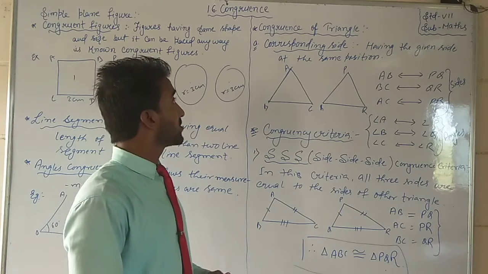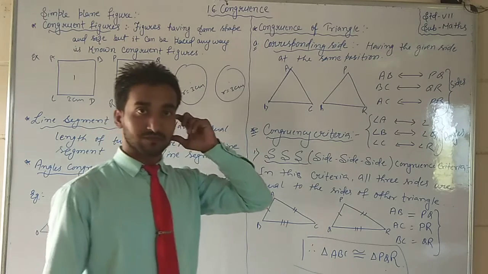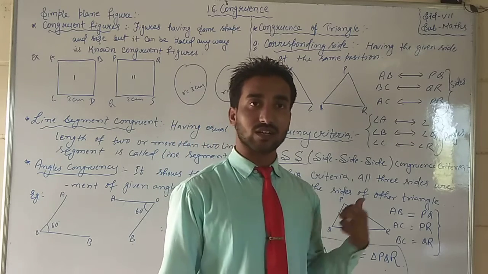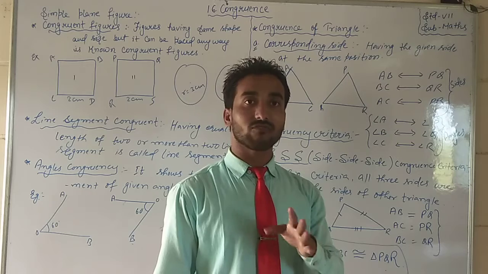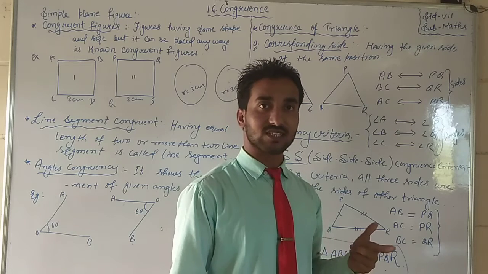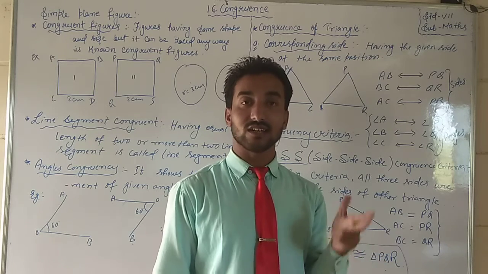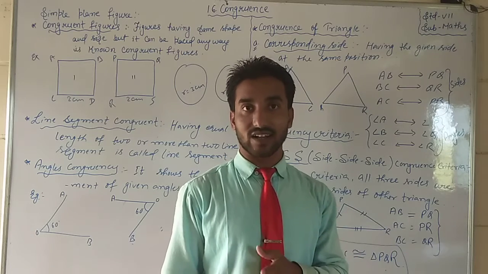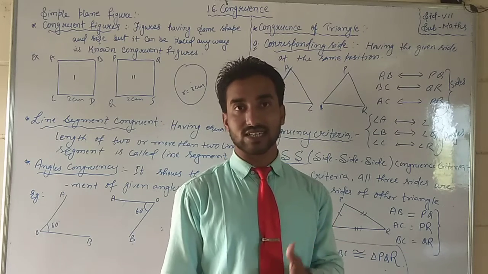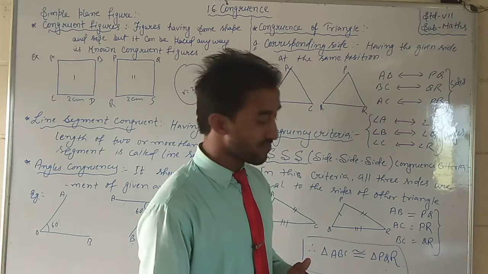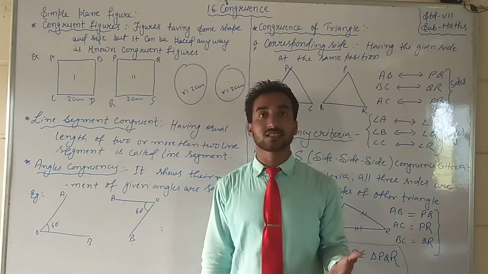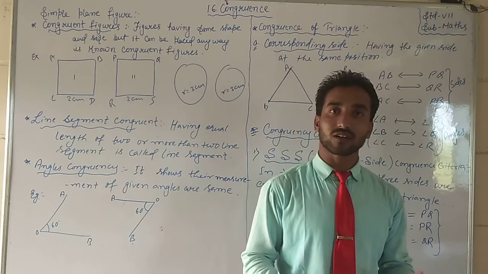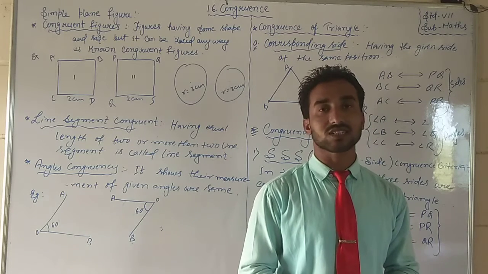Okay students, that is all about the congruence of triangles so far. Still we have three more left. I already discussed that there are four congruence criteria of triangles. Number first SSS, number second SAS, side angle side. Number third ASA, angle side angle, and number fourth RHS, right angle hypotenuse side. Regarding the remaining criteria, we will discuss in the next video.